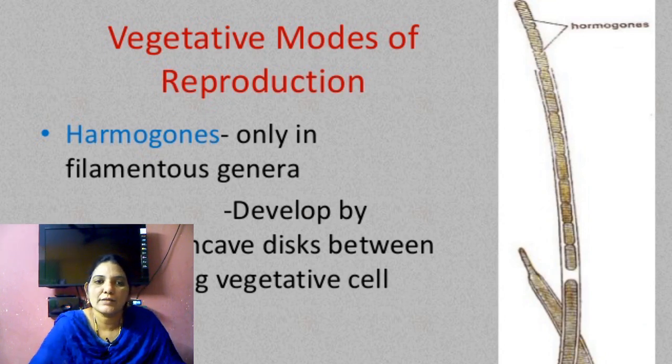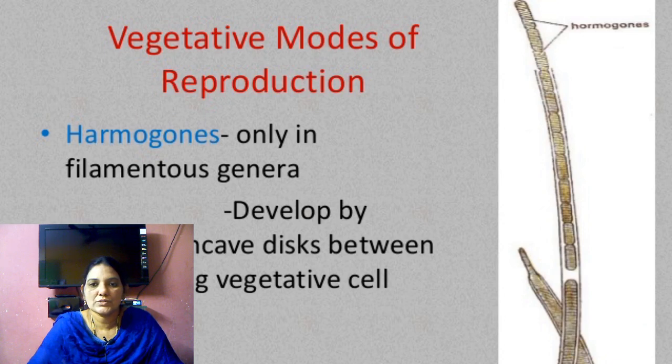Next, hormogonia. Here the heterocyst develops into the thallus. The vegetative cell turns very big in size and colorless. That cell is called a heterocyst, and it is attached to the weak vegetative cells.